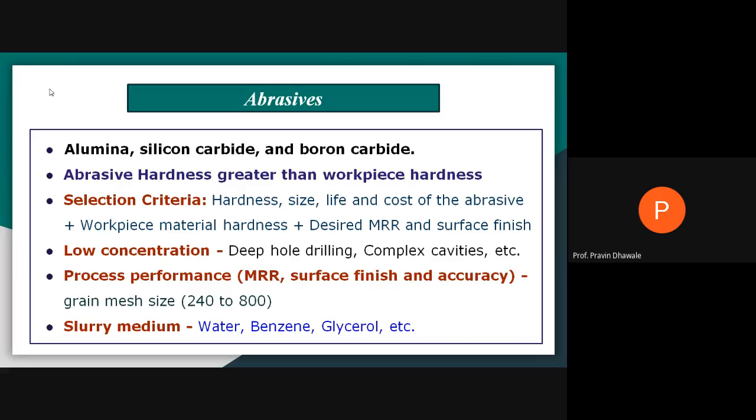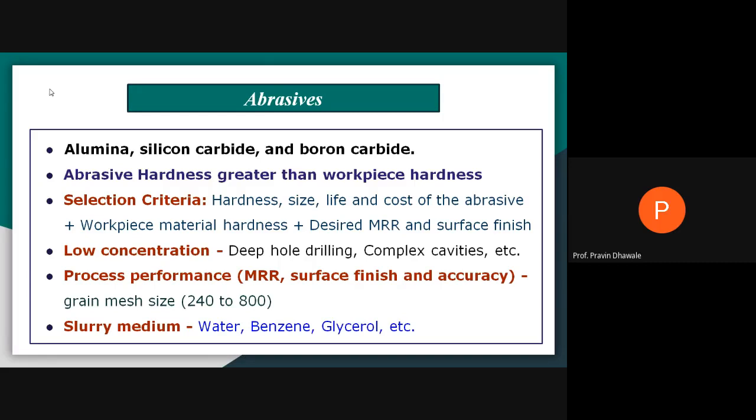No doubt, whenever you are carrying out the machining process on a workpiece, the abrasive you select must have more hardness as compared to the hardness of the workpiece material.